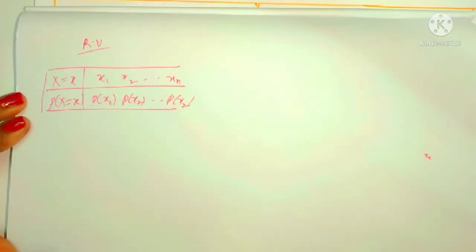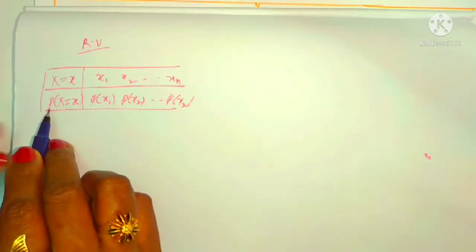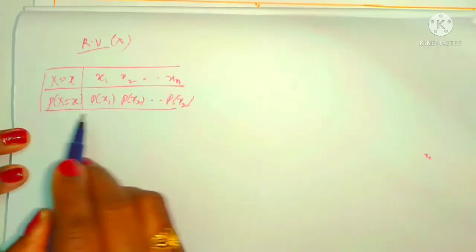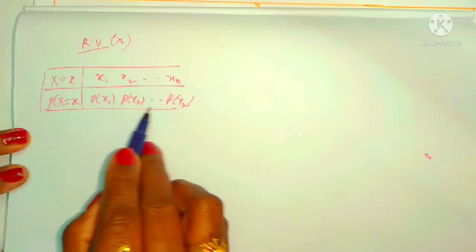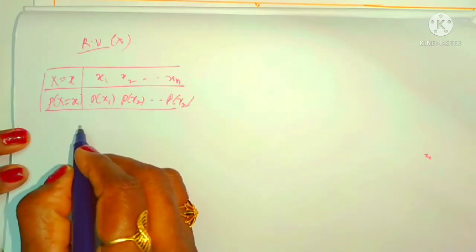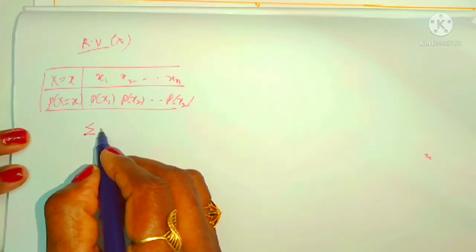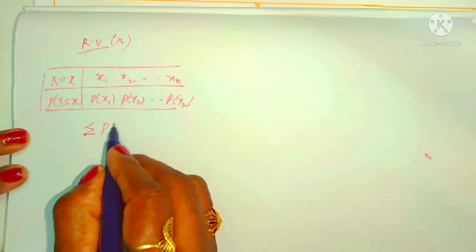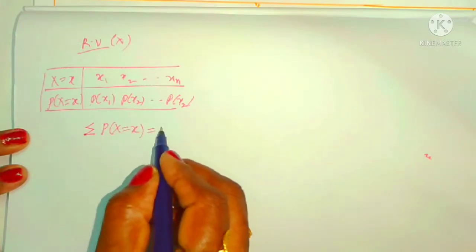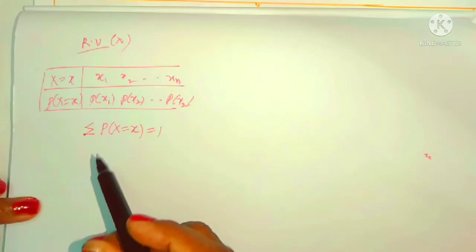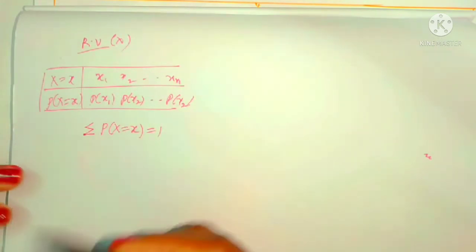Here we have to recognize one point. For the random variable X, the sum of all these probabilities is equal to 1. That is one of the most important points. That is, sigma, the summation of P(X = x), must be 1. Now, once the sum of the probabilities is 1, you may be asked for the mean, variance and standard deviation.